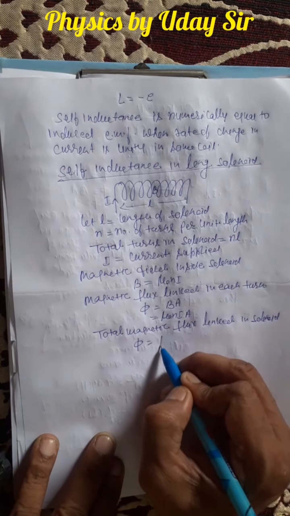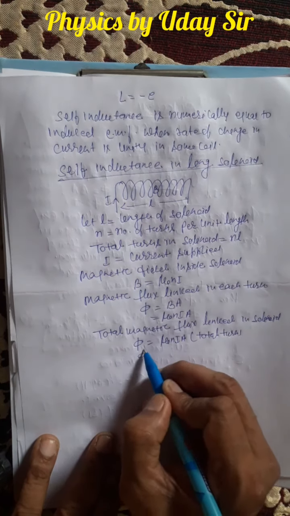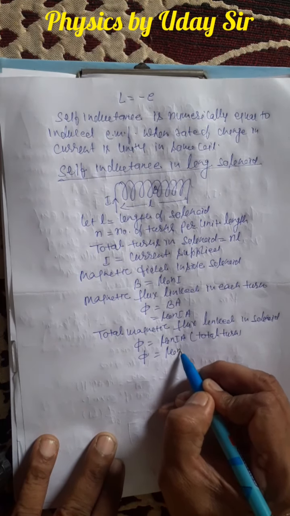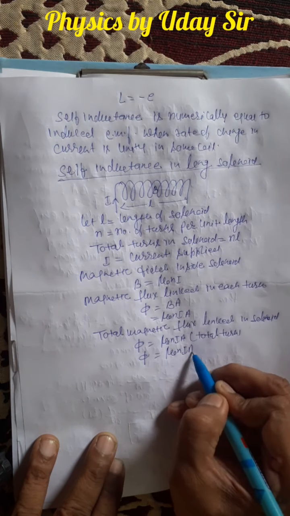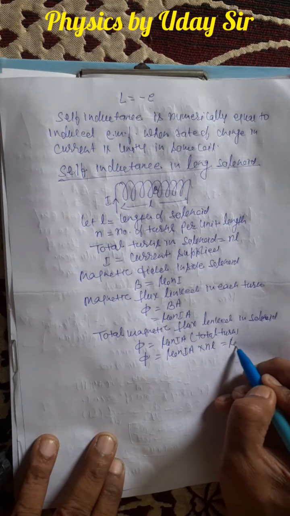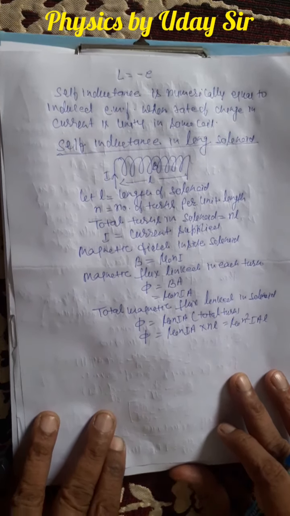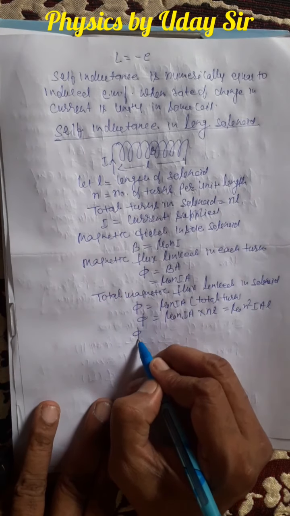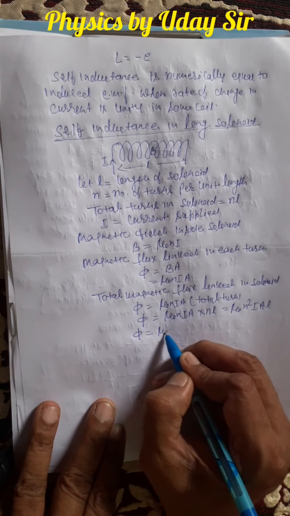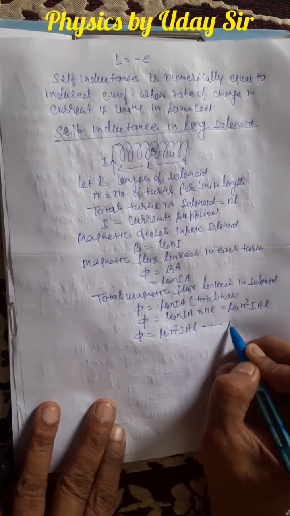Phi is equal to mu naught n I A, this is for each turn, multiplied by the total turns. So phi is equal to mu naught n I A into N L, that is mu naught n square I A L. Clear? So this is the first equation we take, mu naught n square I A L.